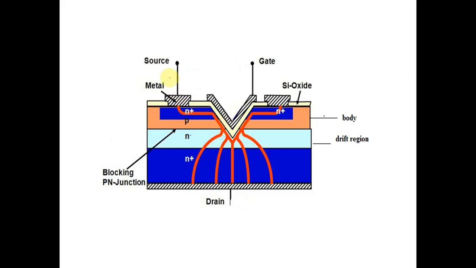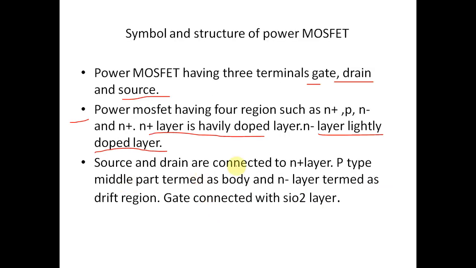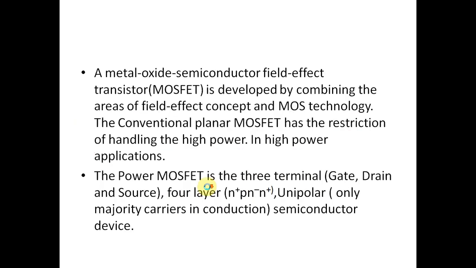See here, this is the source. Source is connected to the N plus layer and this one is the drain. Drain is connected to the N plus layer. The P-type middle part is termed the body.